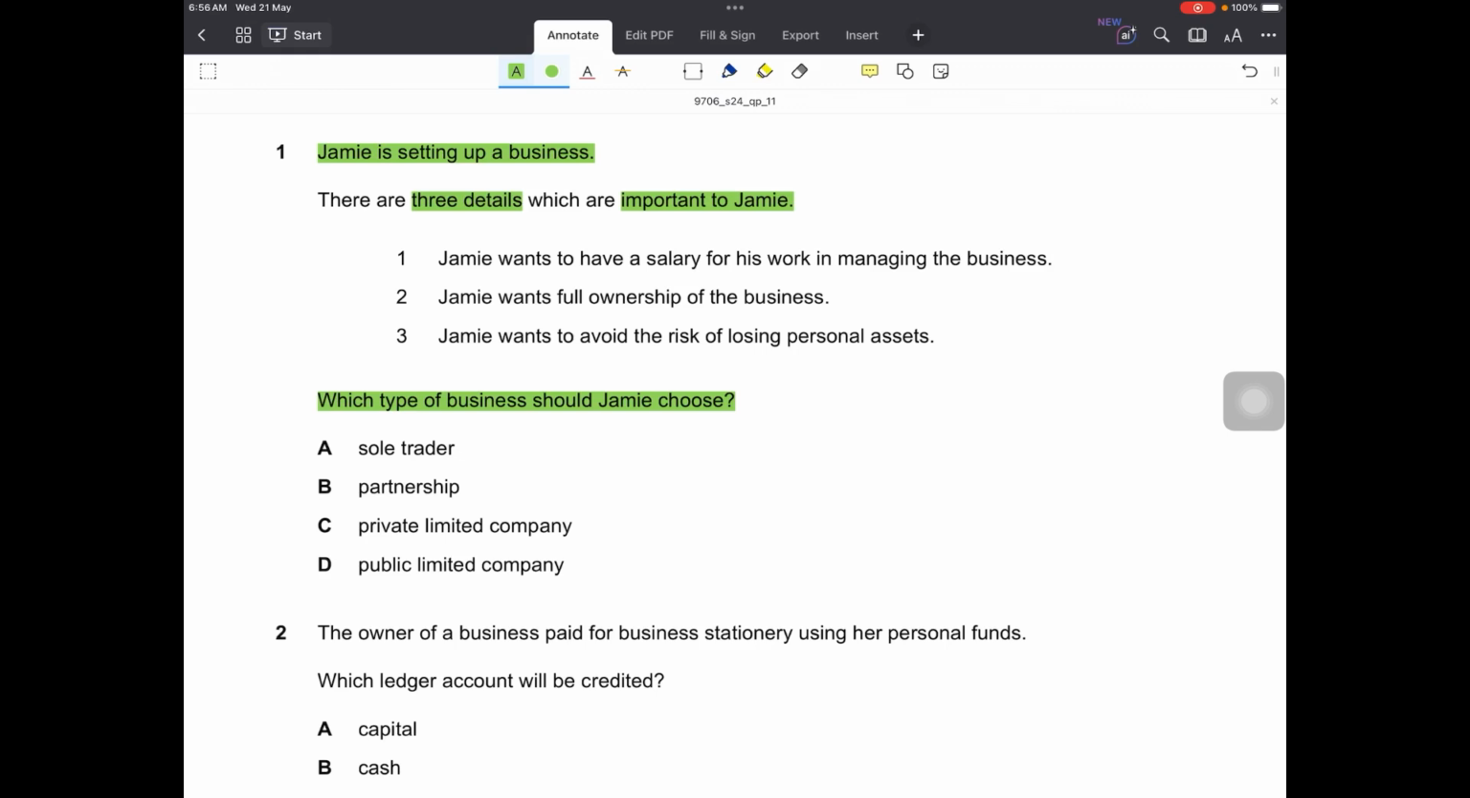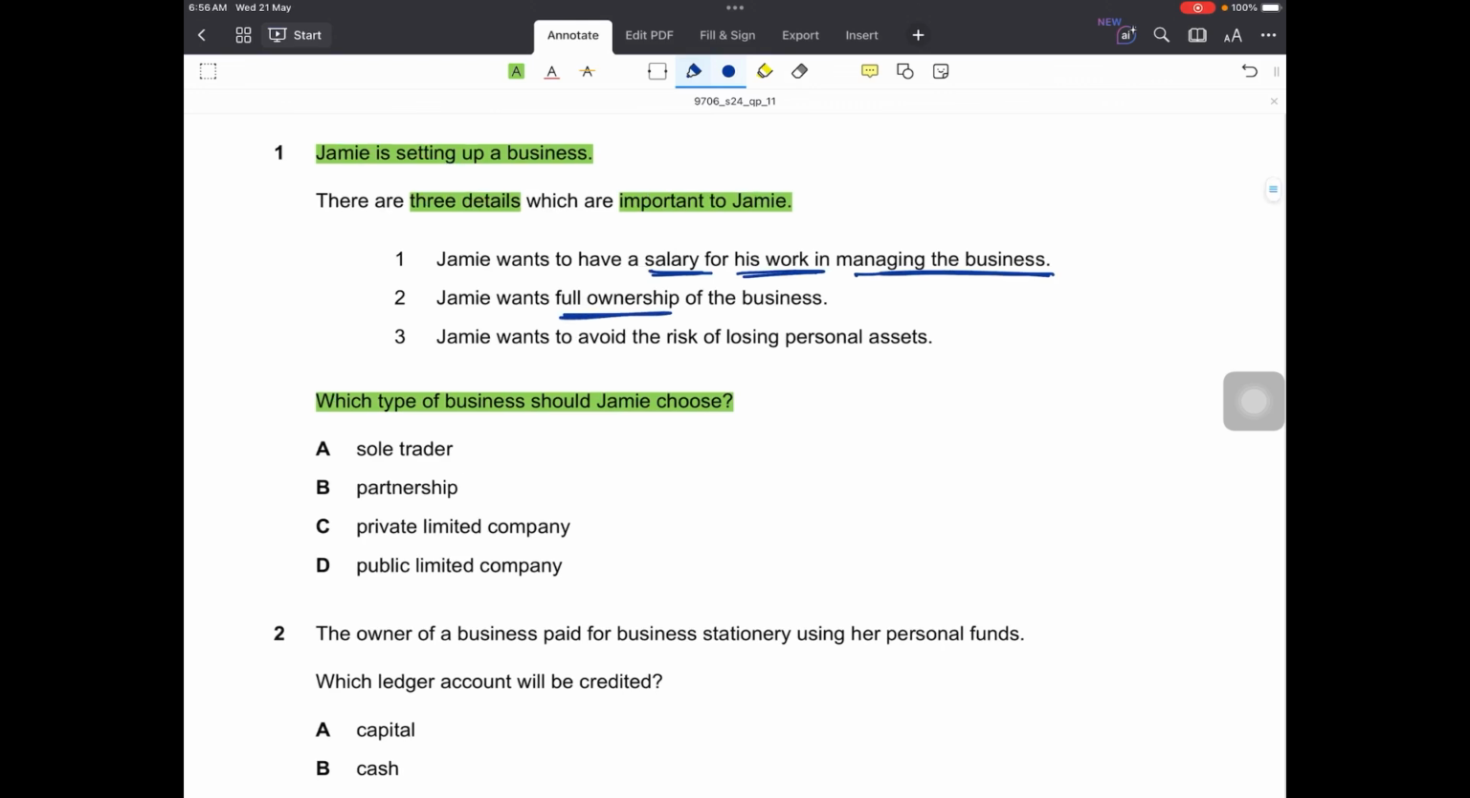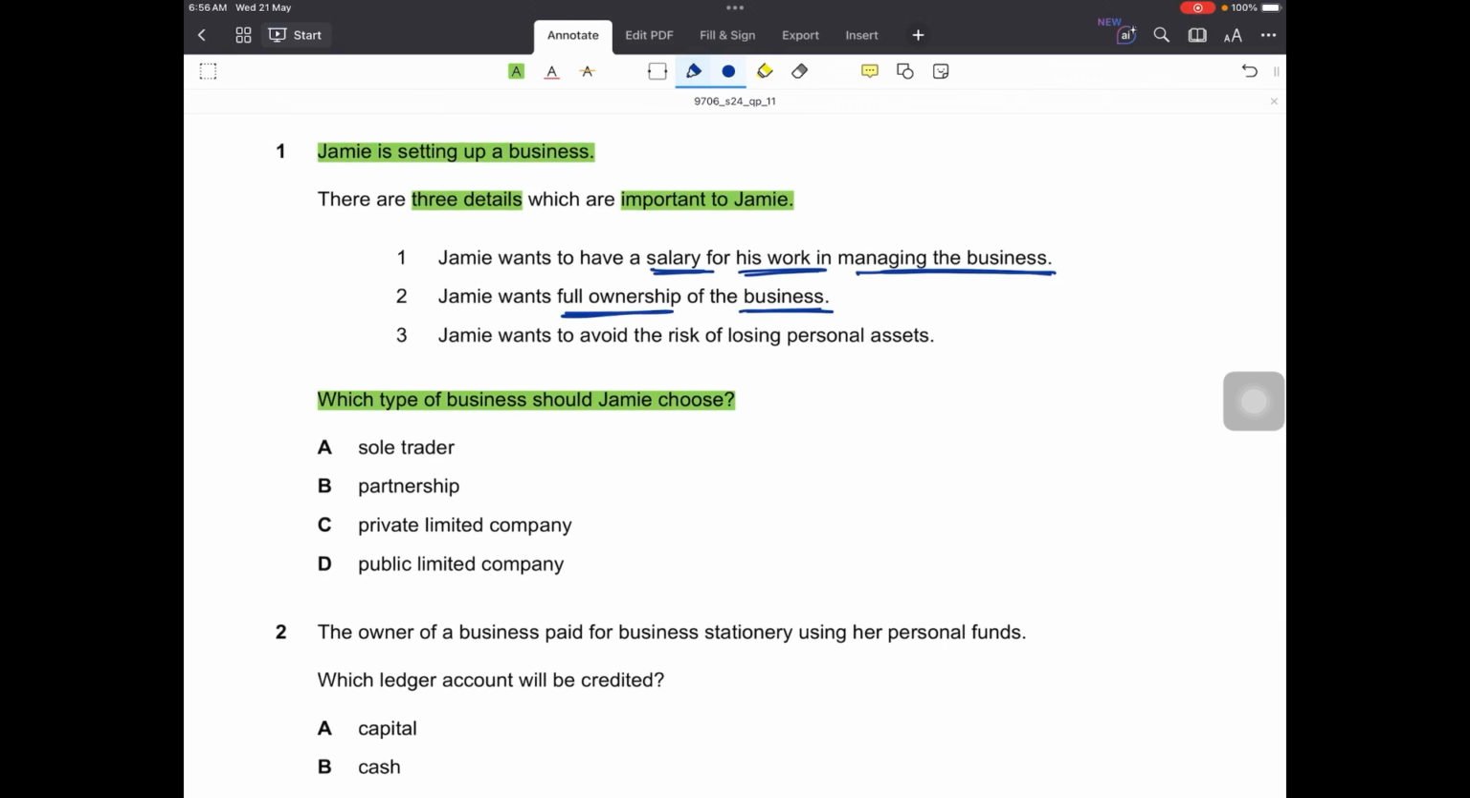The first one is Jamie wants to have a salary for his work in managing the business. Then he also wants full ownership of the business, and he also wants to avoid the risk of losing personal assets. Right? So point number 3 means that Jamie doesn't want unlimited liability. He wants to have limited liability so that he doesn't lose his personal assets.